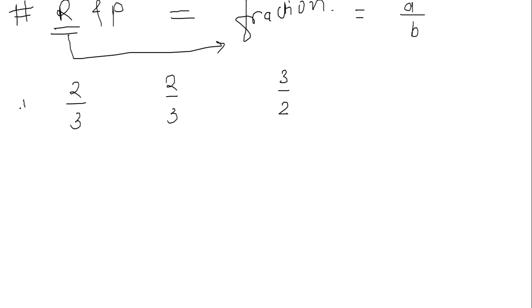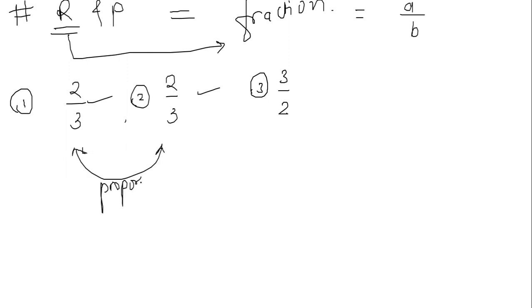The first and second ratios are actually equal, they are the same. The first ratio is 2 by 3, and the second ratio is again 2 by 3. These ratios are said to be in proportion because they are equal. If we find ratios to be equal, then they are said to be in the proportion state. Here the value 2 by 3 of the first ratio and 2 by 3 of the second ratio are equal, so they are in proportion.